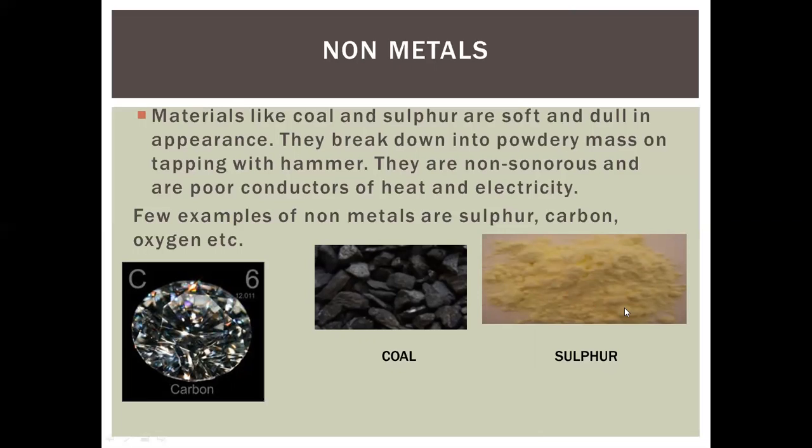They are dull in color, except the diamond, but diamond is again a stone. After cutting the edges of the diamond, it reflects the light. That's why it appears shiny. But coal and sulfur are dull, non-lustrous. They do not produce sound. They can't be changed into a sheet. We can't make a sheet with coal. We can't make a wire with sulfur. So these are the properties of the non-metal.